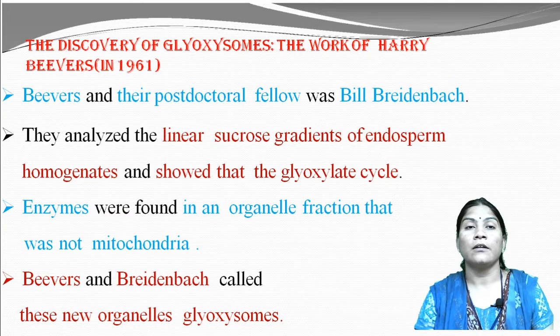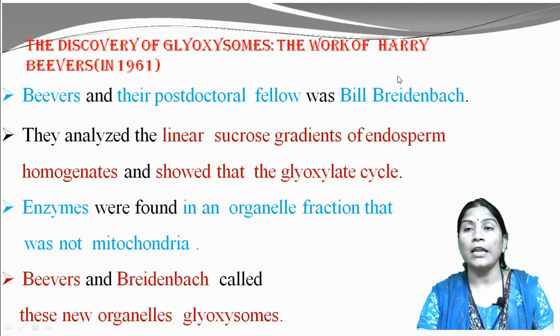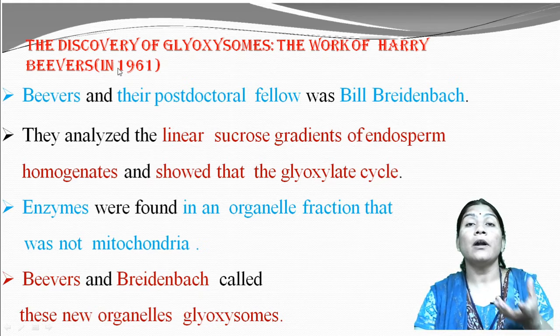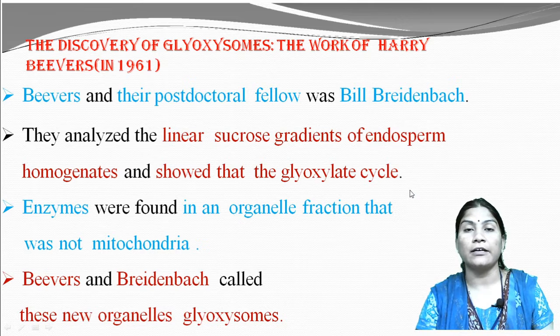in the cell. When we learn the discovery of glyoxysome, we say that in 1961, Harry Beevers first discovered the glyoxysomes. Beevers and his postdoctoral fellow, Bill Breidenbach, analyzed the linear sucrose gradient of homogenized endosperm and showed the glyoxylate cycle.